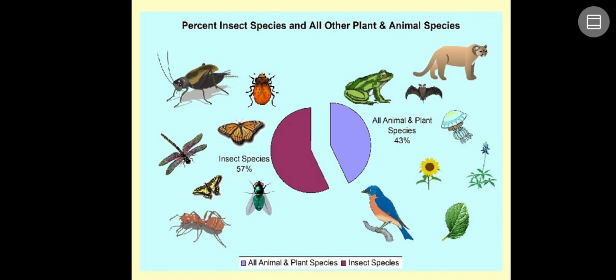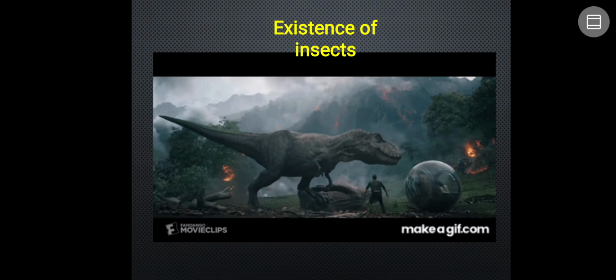Even when you compare with plants and other microorganisms, more than 50% of the species belong to insects. So by this pie chart we can say that insects are so dominant on the earth.